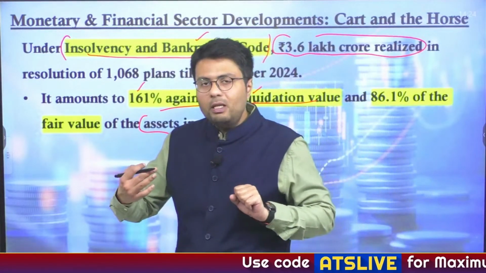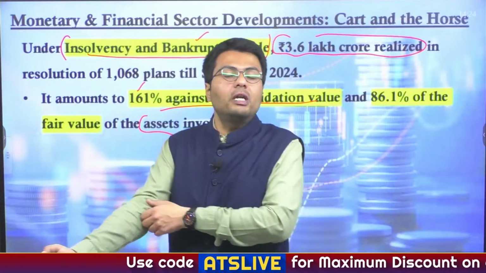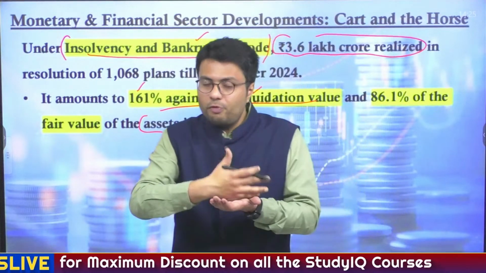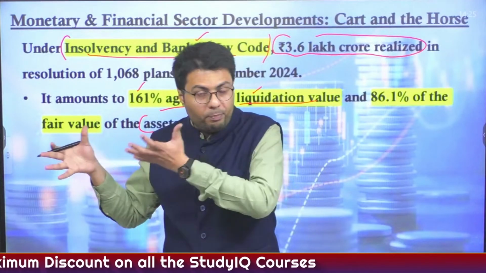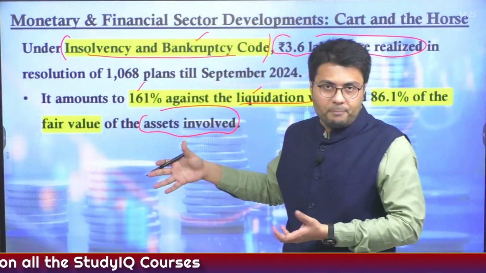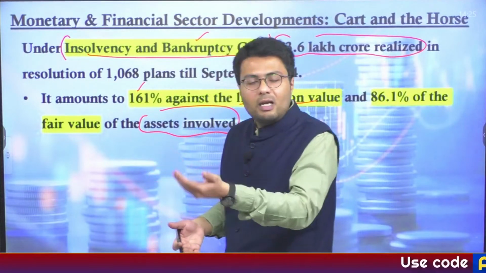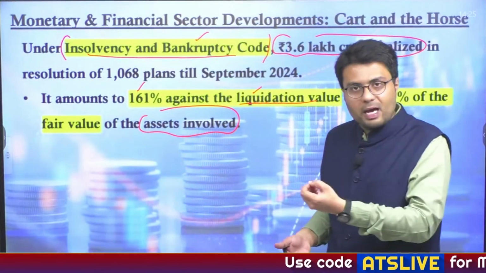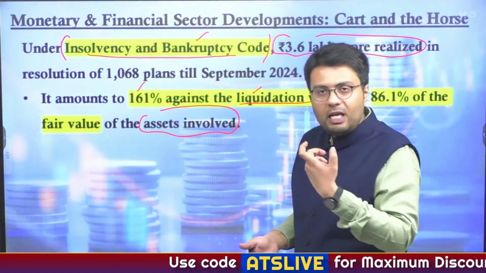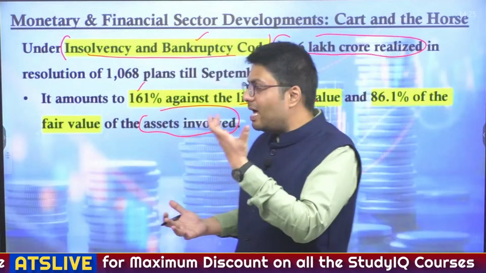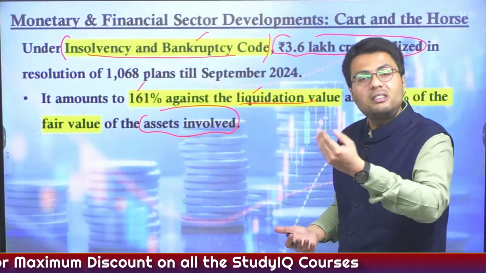For example, if a company files for insolvency, the management of this company passes from its promoters to a professional who is appointed by the IBC, and it is the professional's responsibility to get these companies working again. However, if the potential of restarting the company is not fulfilled, then the liquidation or selling of the assets takes place.